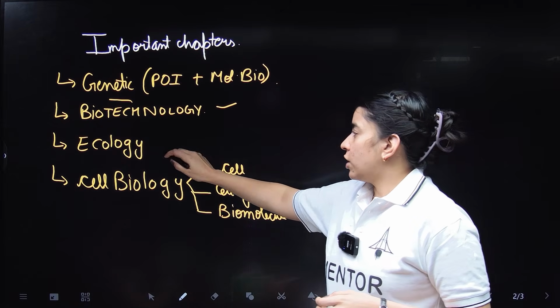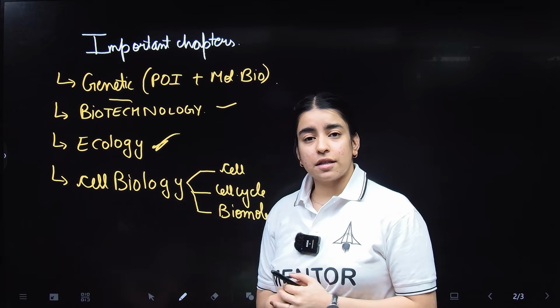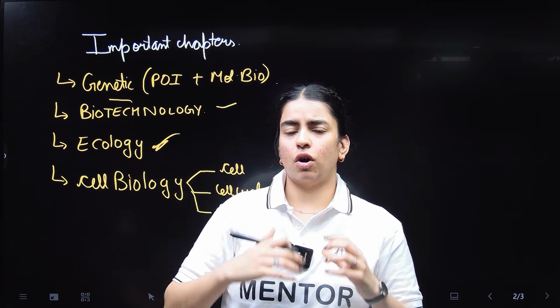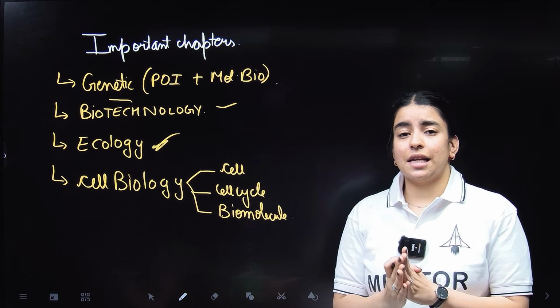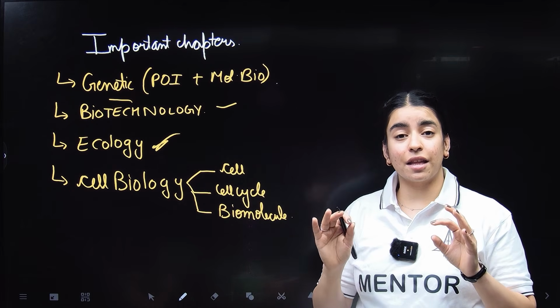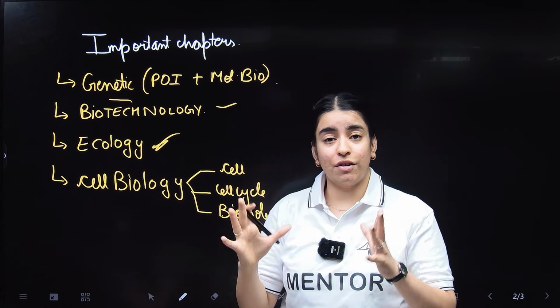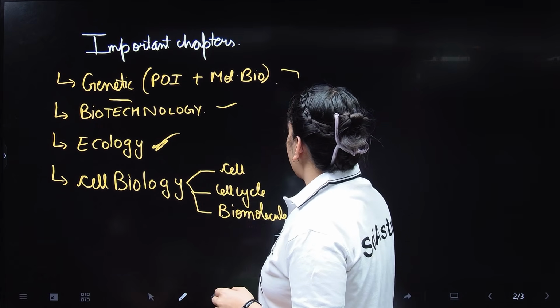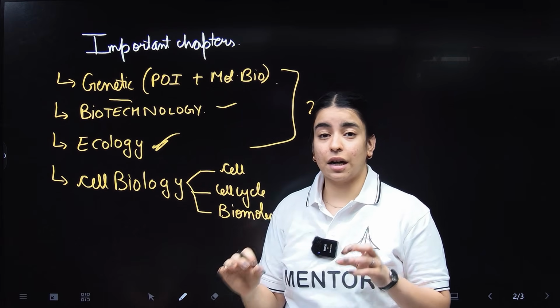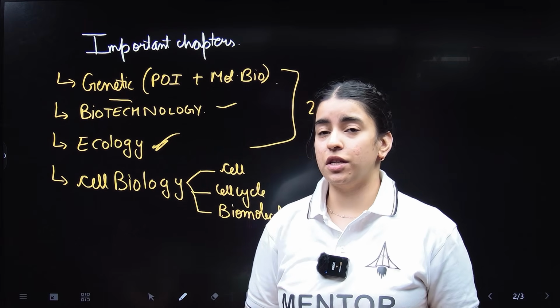Then ecology. Ecology is nothing but the environmental studies that we study in our lower classes. That has been brought up here with a little bit of extra knowledge that you can cover very easily. These chapters are very easy and very scoring, and they are also included in your high weightage topics. So every year we get at least 2 to 3 questions each from these chapters.